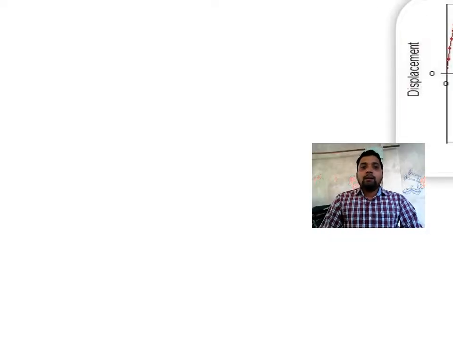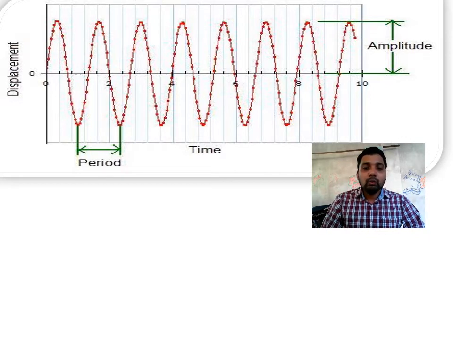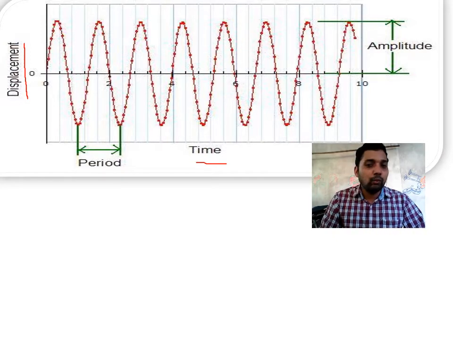Next, we have a graph. What is a graph? A graph is a pictorial representation of the relationship between two given quantities. So here is a graph between two quantities: one is displacement and one is time. Time is on the x-axis because it is the independent quantity, and displacement is a dependent quantity, so it is kept on the y-axis.